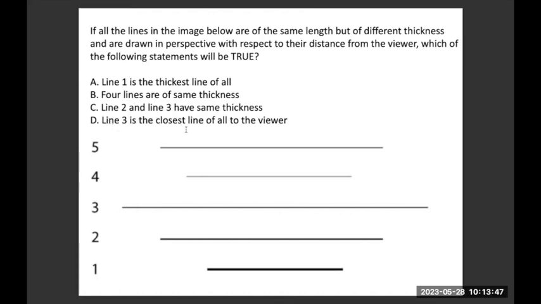The last option, line 3, is the closest line of all to the viewer, which is correct because that is the biggest line. Naturally line 3 will be the closest, because as you move away from the perspective, you become smaller, and as the object moves closer to the viewer, the object appears bigger. So option D, the last option, is correct, which is line 3, the closest line to the viewer.